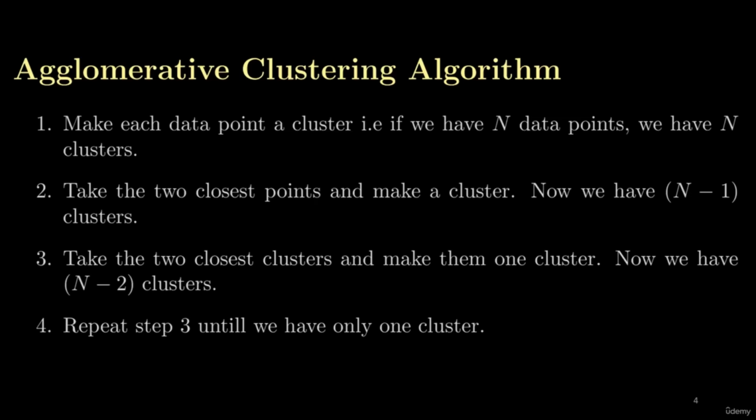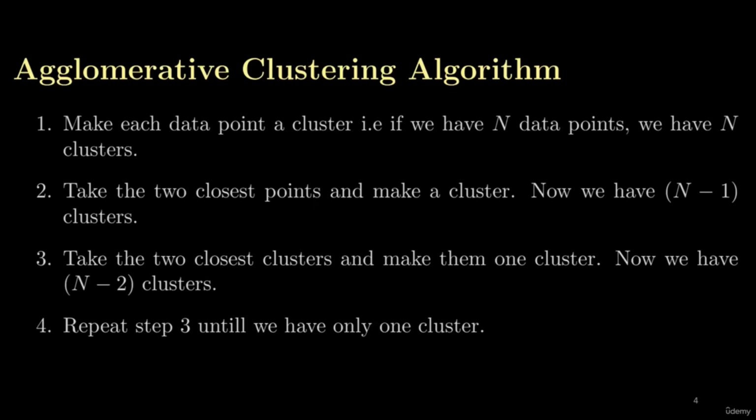So basically, as we move on, we are starting to reduce the number of clusters. We started with n clusters because we have n data points in a data set. Then we start reducing the clusters from n to n minus 1. Then we move on and keep merging the clusters which are close together. So in the next step, we will have n-2, n-3, n-4, and we reach the point when we have one cluster. At that instant, the algorithm has converged. So these are the very simple steps in order to learn agglomerative clustering.